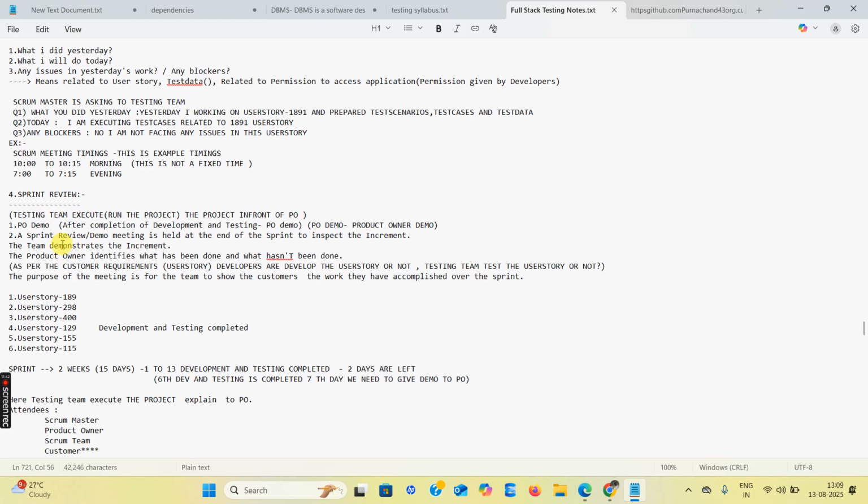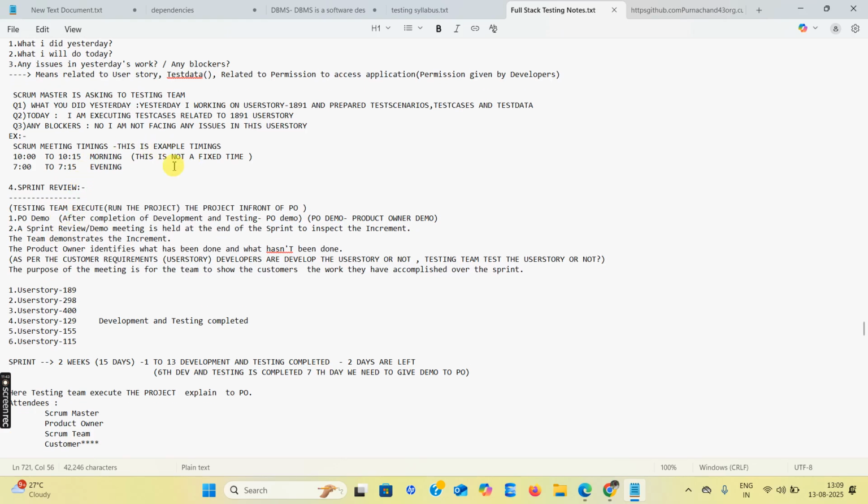So next is the sprint review. Scrum team meetings, for example, time-boxed at 10 to 10:15 or 7 to 7:15. Next, the sprint review. Here the testing team can execute the project in front of whom? The product owner. In front of the product owner, the PO demo is conducted after completion of development and testing.